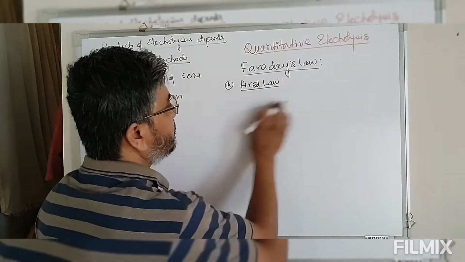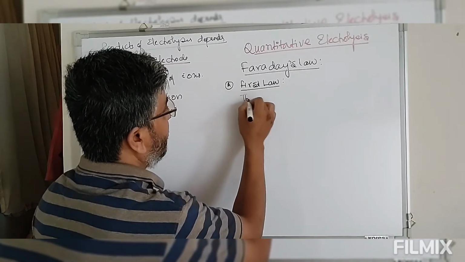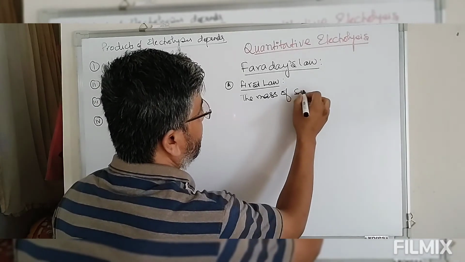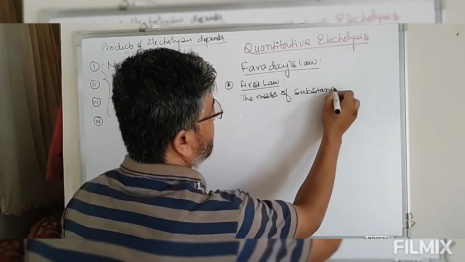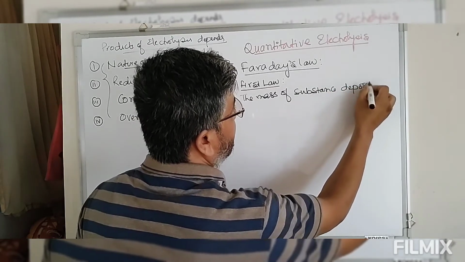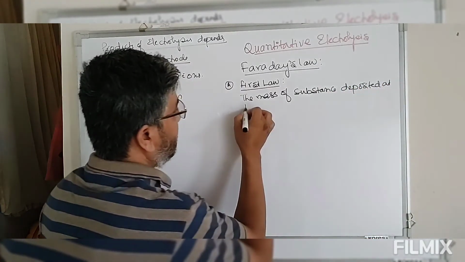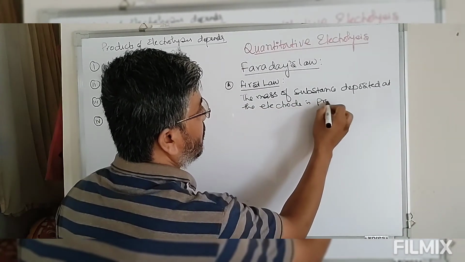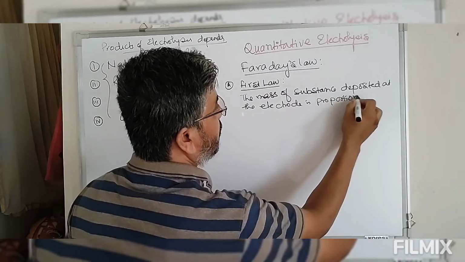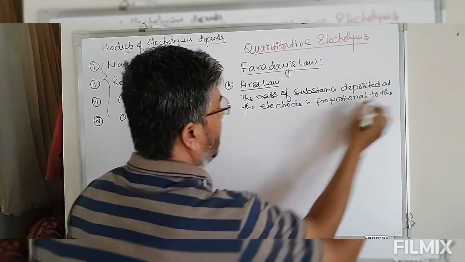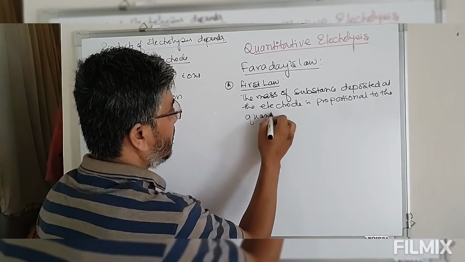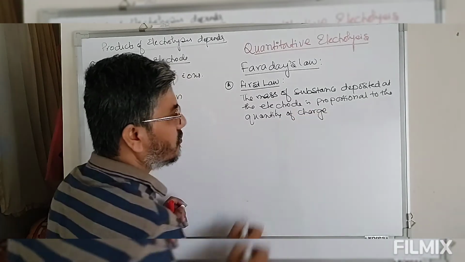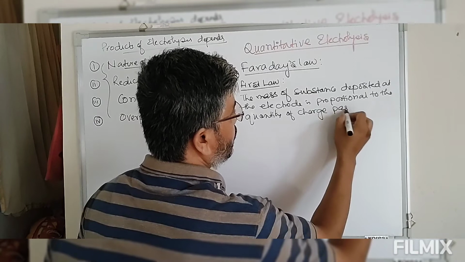So the first law: the mass of substance deposited at the electrode is proportional to the quantity of charge, meaning electric current, passed through the solution.